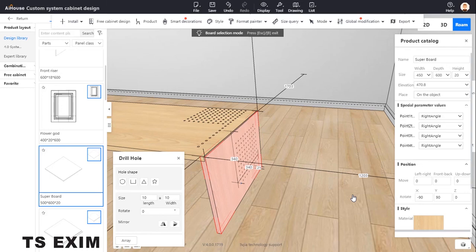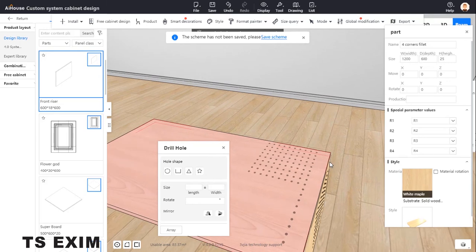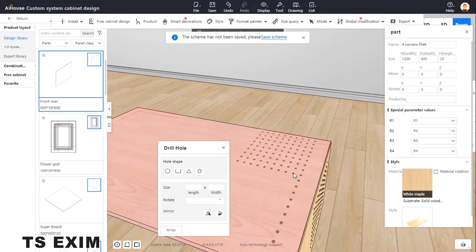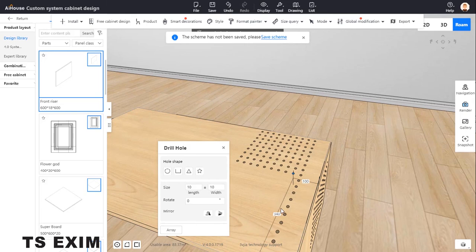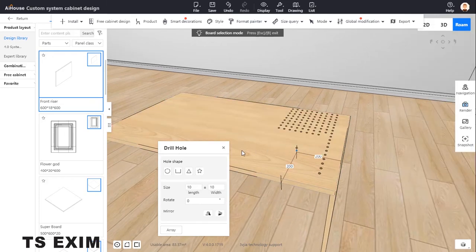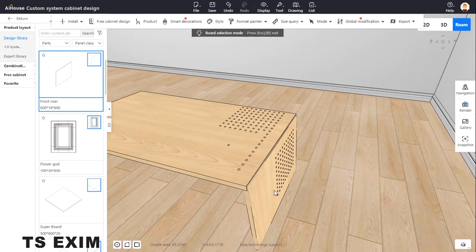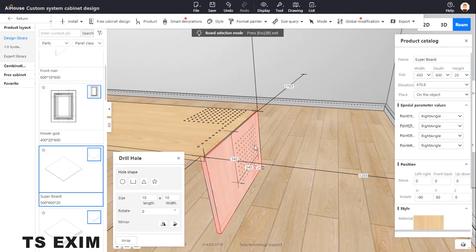Maybe same thing apply. Another thing I want to show you is you not only can use array to create the hole. You also can click on the hole and move the hole. Let's say this one, I move it 200. You can move and adjust the hole. So to make sure you design perfectly with the number here, or 200, you can change it. So make sure you design properly, then you can continue. So see the hole here.